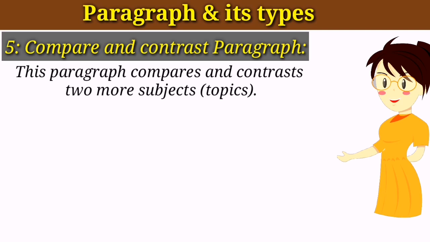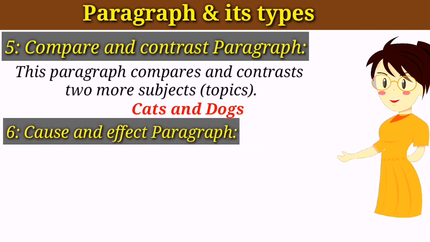For example, if I say write down a paragraph in which you mention similarities and differences of cats and dogs. So when you write down a paragraph on them, this is simply called compare and contrast paragraph, because you compare dogs and you also contrast dogs with cats. So this is simply called compare and contrast paragraph.